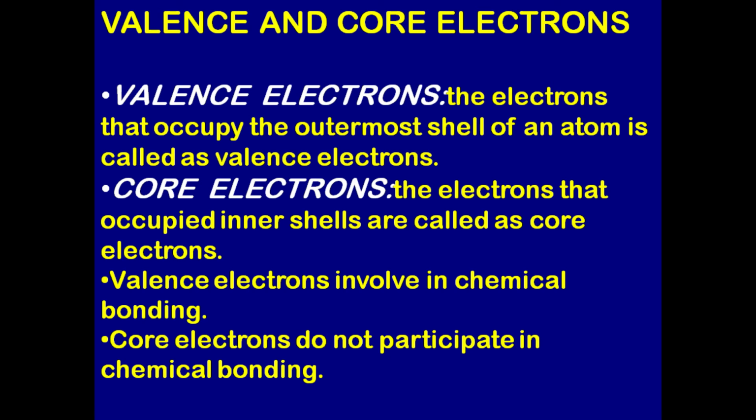Valence electrons. The electrons that occupy the outermost shell of an atom are called valence electrons. What are core electrons? The electrons that occupy inner shells are called core electrons. Valence electrons are involved in chemical bonding. Core electrons don't participate in chemical bonding.